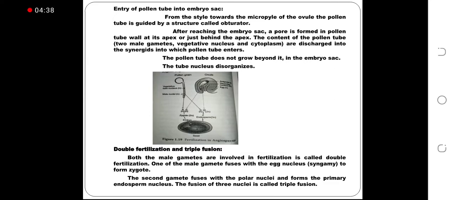Double fertilization and triple fusion. What is meant by double fertilization? Both the male gametes are involved in fertilization, which is called double fertilization. One of the male gametes fuses with the egg nucleus, that is syngamy, to form zygote. The second gamete fuses with the polar nuclei and forms the primary endosperm nucleus. The fusion of three nuclei is called triple fusion.